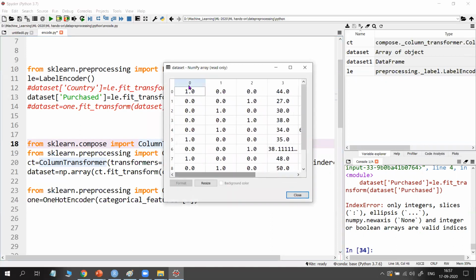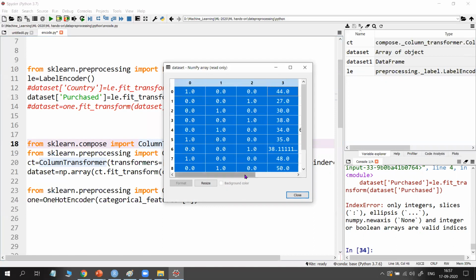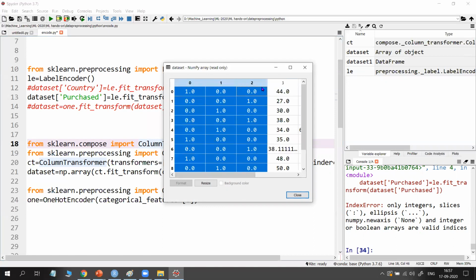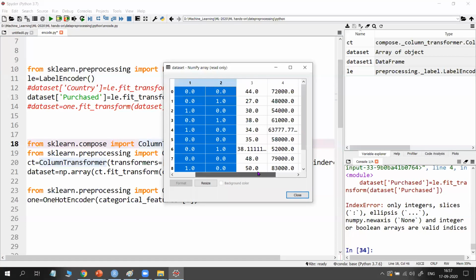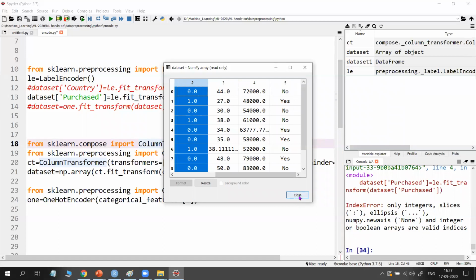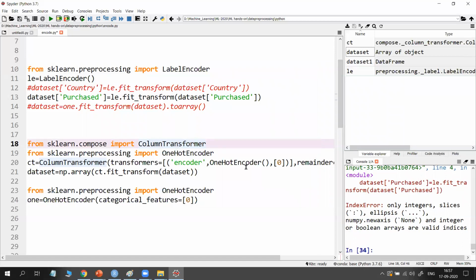But here the headings are gone. You observe one more important point: the headings are gone. So you need to remember what these headings are. If you want these headings, we actually need to put them in as column names. But if the number of columns is increasing, that is also practically not possible. So this is the way to apply label encoding and one-hot encoding to our data set.